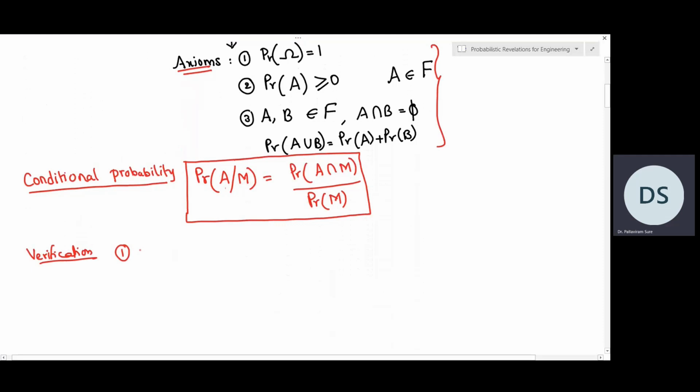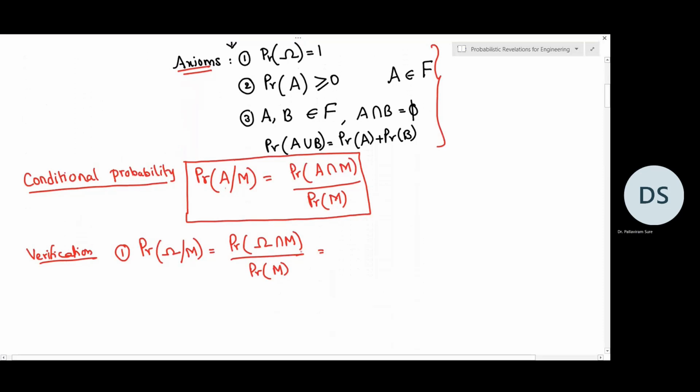So first let us find out what is the probability of the sample space omega given M. So this should be equal to probability of omega intersection M by probability of M. But omega intersection M, omega stands for the complete sample space.